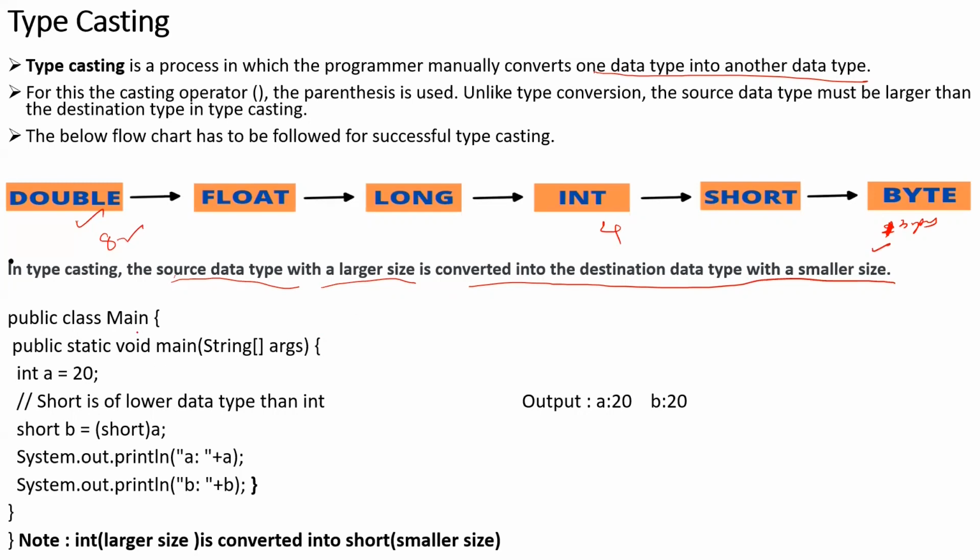The same thing: I've created a main function with int a equals 20. Now I've taken short b and I'm putting this a into short b. I'm going to print the value of a as well as b. Now you can see 20 and 20. Integer, which is of larger size, is converted to short, which is of smaller size. Here a is an integer, but I've converted it into short and I'm assigning it to short b. So this is how we work with the concept of typecasting.